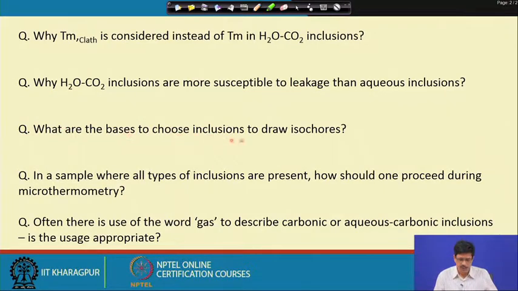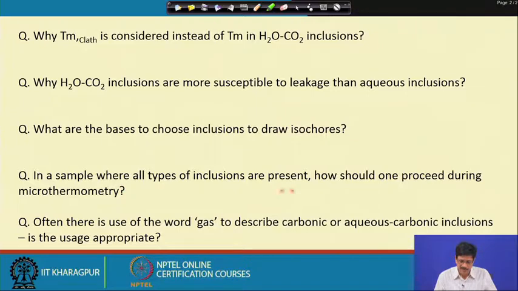So, what is the basis to choose the inclusion to draw isochores? Only when we get coeval inclusions, and we know there could be chances of getting the intersection of the isochores, it is always advisable to draw them. Otherwise also, like some of the examples which we have shown for application to structural geology, the isochores need to be drawn in terms of the maximum and the minimum slope values we get from the microthermometric data. At that point we know that they represent the range, the maximum possible variation in temperature and pressure. So, the isochores need to be drawn.